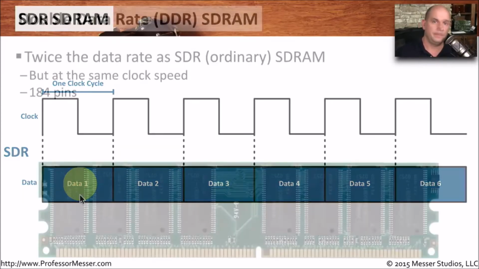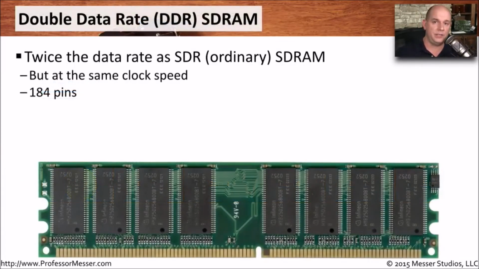The type of memory that you'll find in today's computers is DDR memory. This stands for double data rate. As the name implies, it is twice as fast as the single data rate memory was. That's because we're able to both send data on the rising and the falling of the clock. So effectively, we can send twice as much information in exactly the same clock time. So we didn't have to change the clock speed of the memory. We simply changed how we were sending the information during that same clock period. If you were to look at a DDR module, you'll see that it has about 184 pins on the memory module itself.